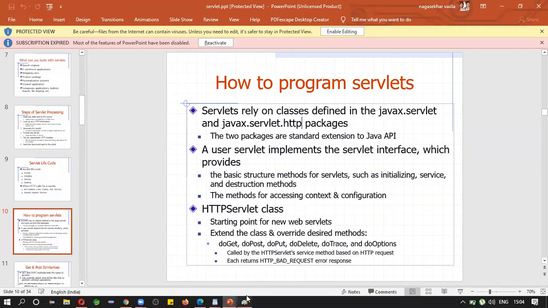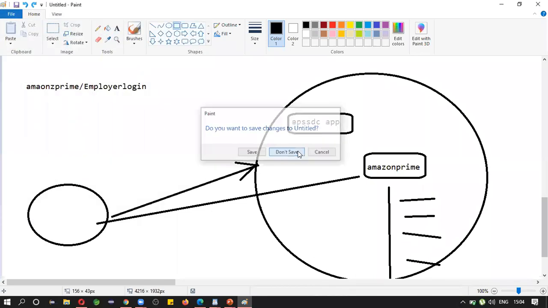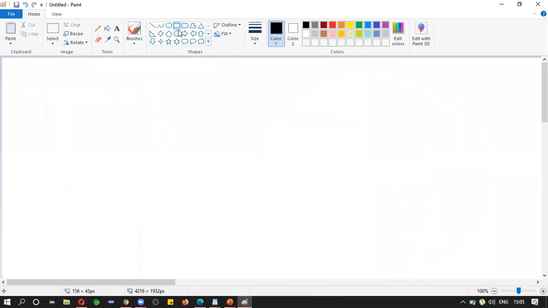What is meant by specification? Specification is nothing but interfaces and abstract classes. Okay, what will a specification do?